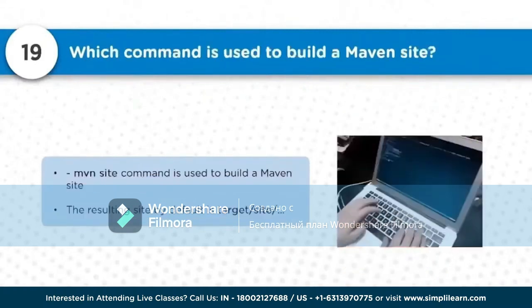So what exactly is the command to use to create a Maven site? mvn site is what is used to create a Maven site here. Usually whatever artifacts are prepared will be prepared in the target directory. So here also you will be able to see a site directory in the target directory, which you can refer to for the site documentation.